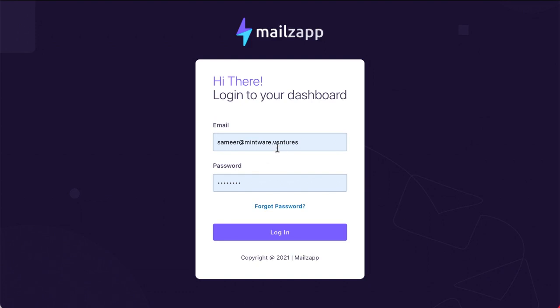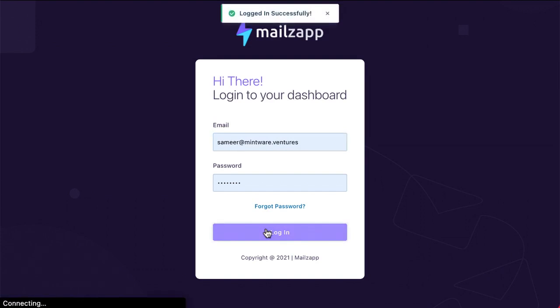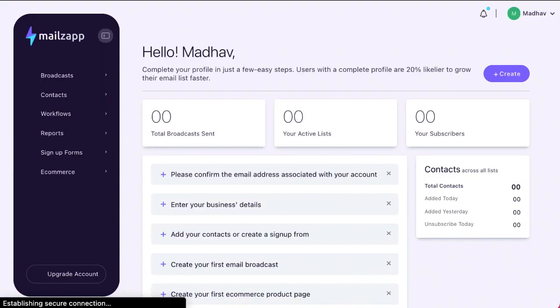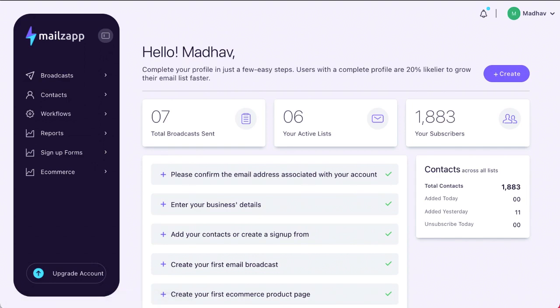Let's choose one of the accounts. We could go into mine, or let's maybe choose Madhav's account. It's got more detail and data in it. So here we go. When you sign in, you see this very clean, beautifully laid out login dashboard screen. And when you're here, you'll see that there are various options.